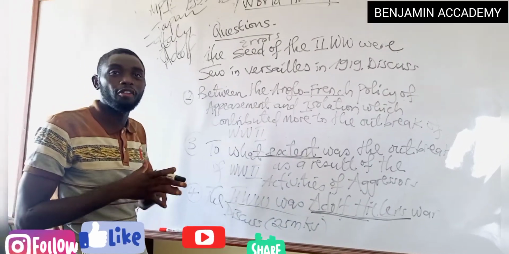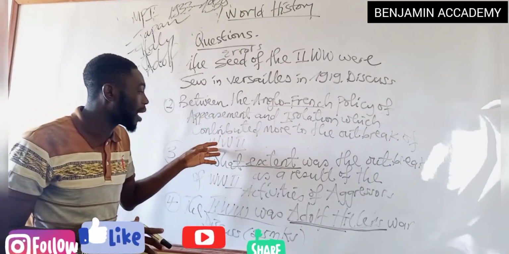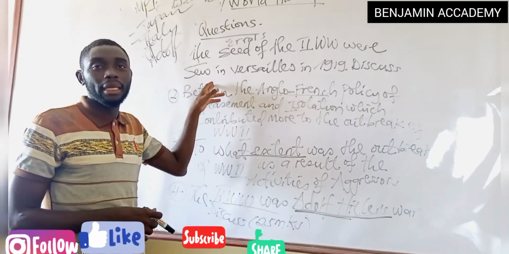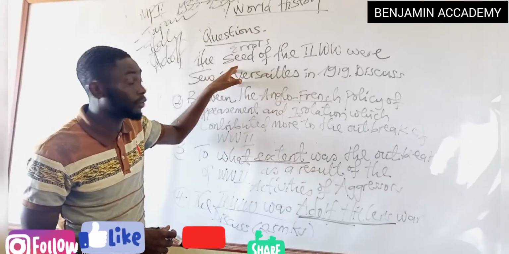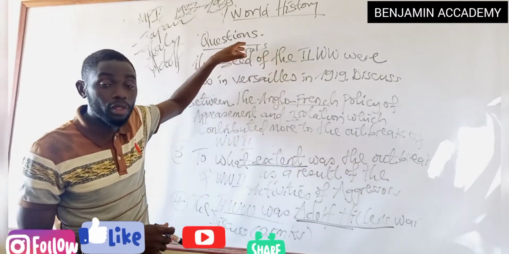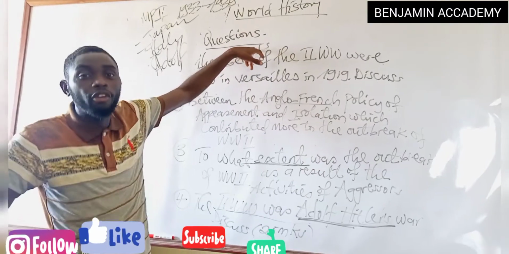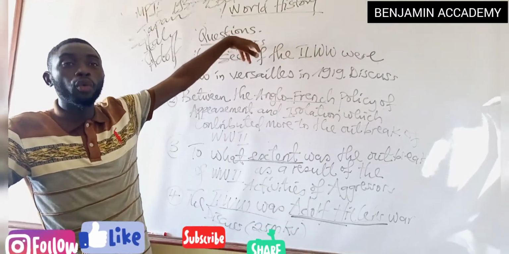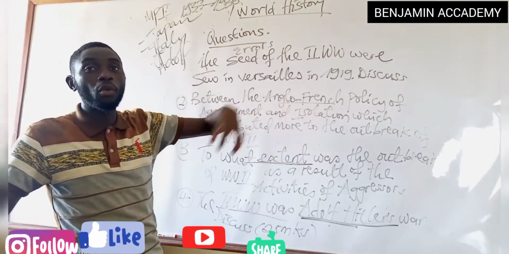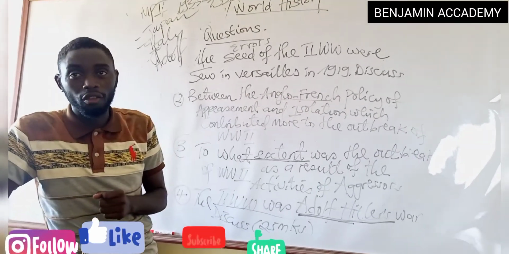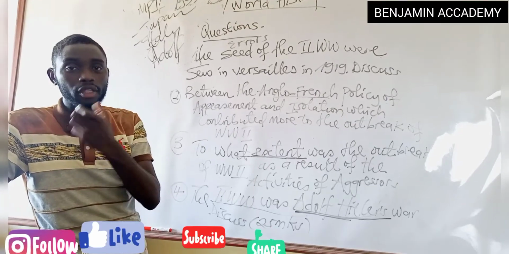Thanks so much for following the lectures. We are going to come back. We are not yet done with the topic. In our next lectures, we will be looking at the effects or the consequences of the war, which we look at on both sides, positive and negative. And then we look at the responsibilities for the outbreak of the Second World War, where we look at the responsibilities of the Western democracies and the responsibility of the communists towards the outbreak of the war. That will be all about the topic.